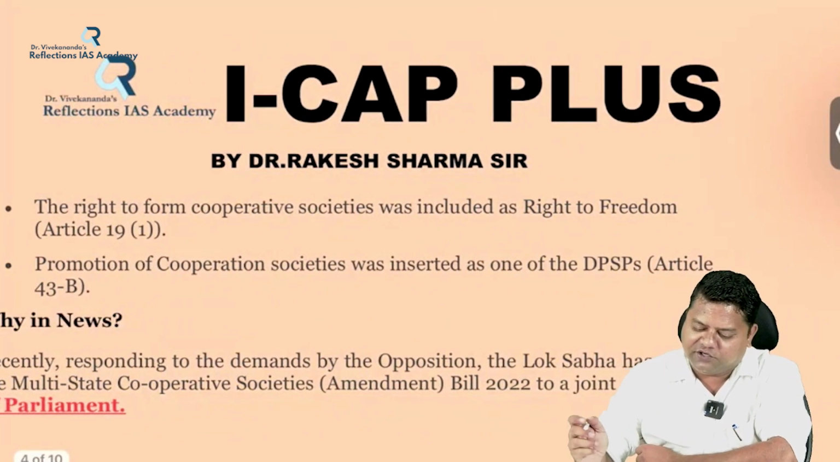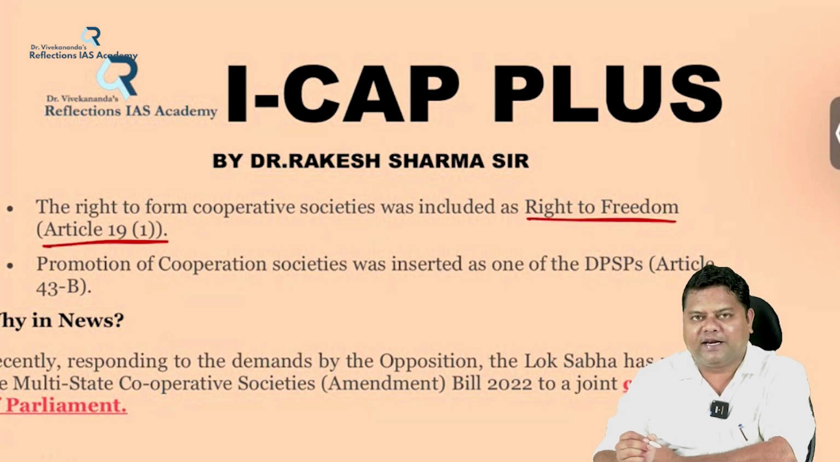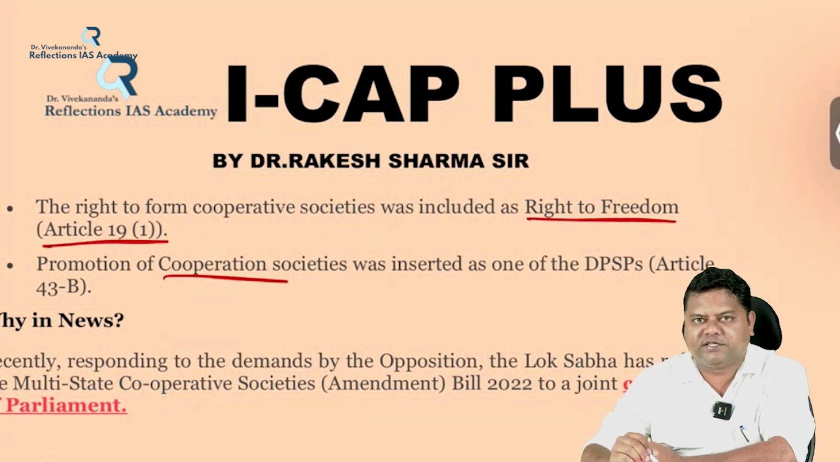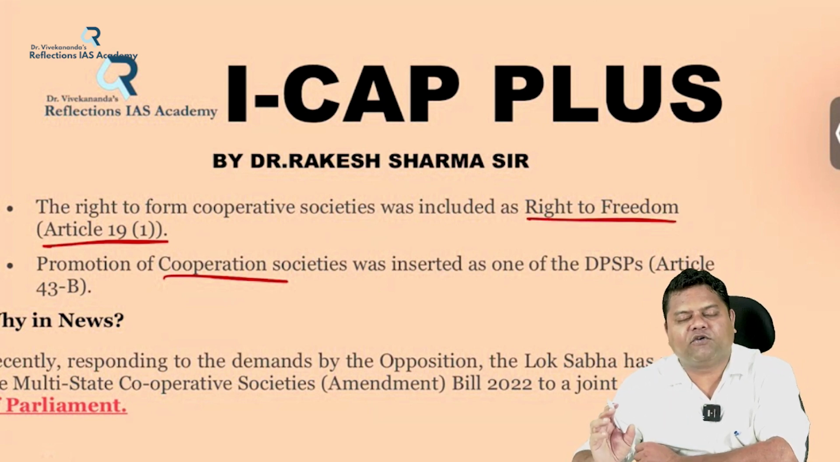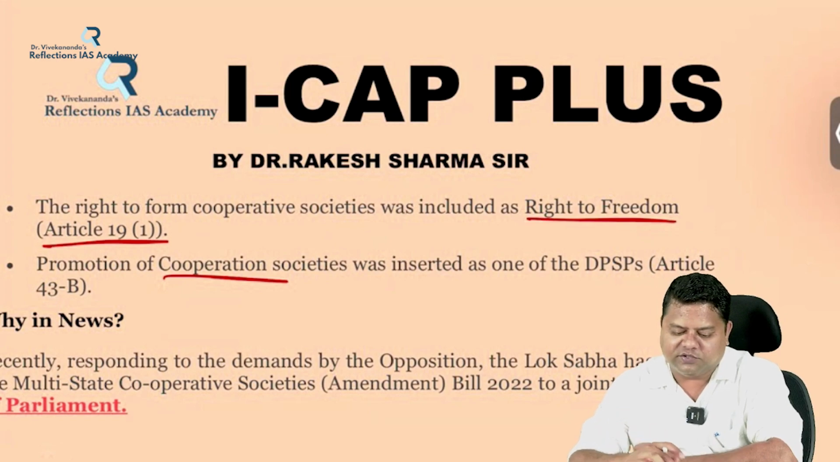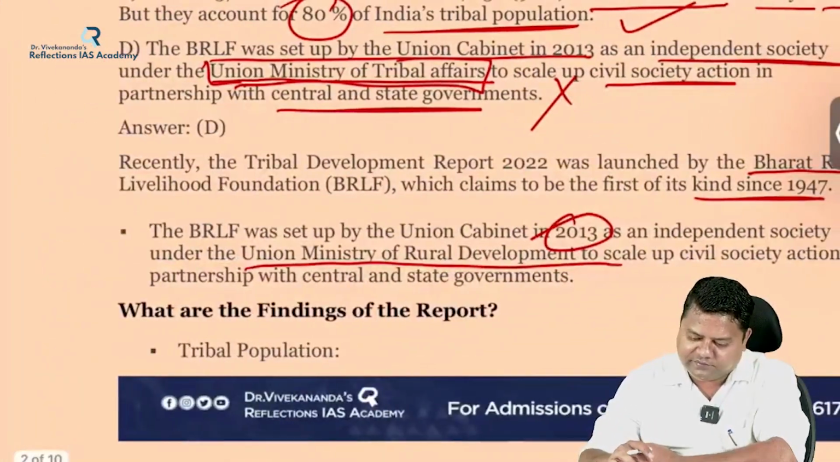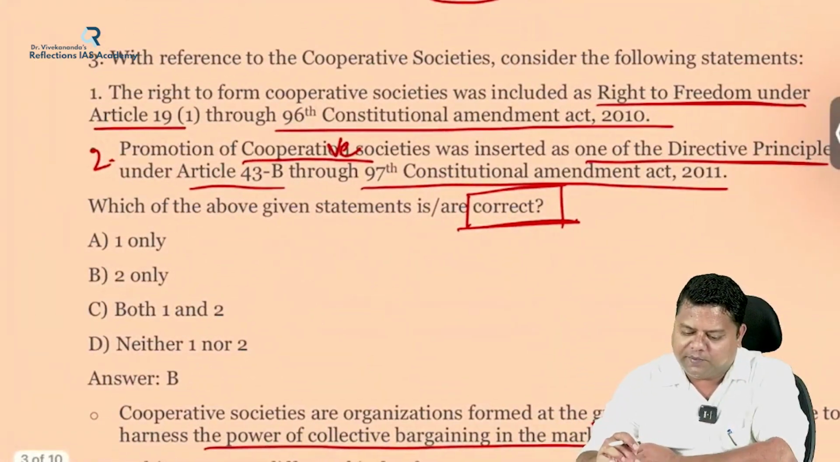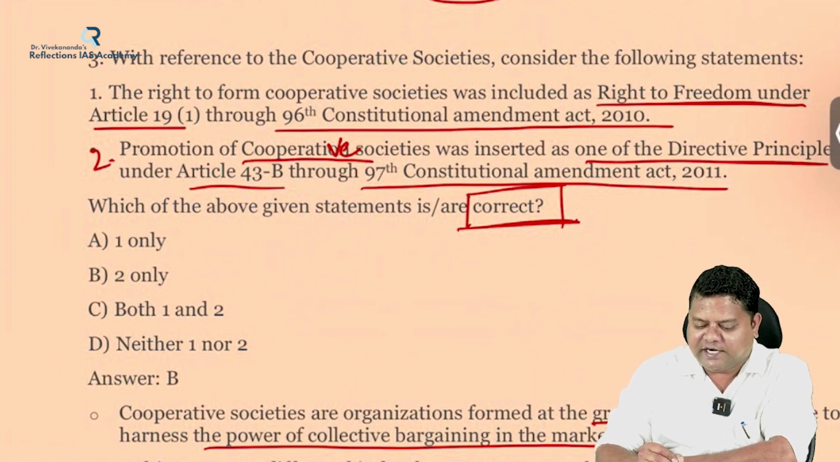That is, the right to form cooperative societies was included as a right to freedom under Article 19, Clause 1, and promotion of cooperative societies was also inserted as one of the directive principles of state policy under Article 43B of the Indian Constitution. But coming back to our question, it is given the right to form cooperative societies, etc. All this is the correct statement.